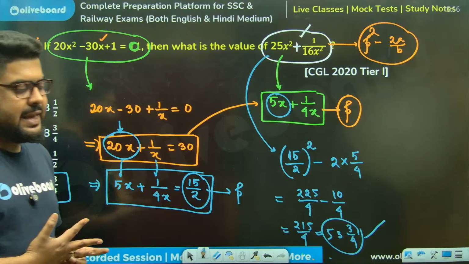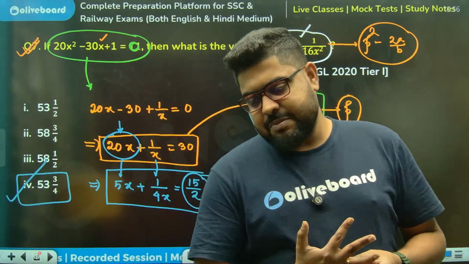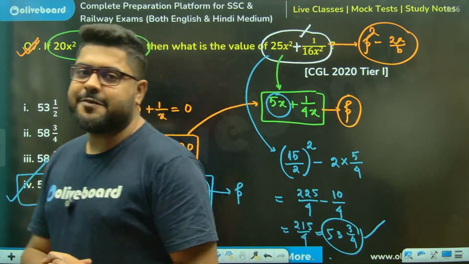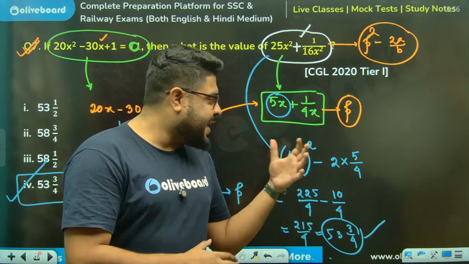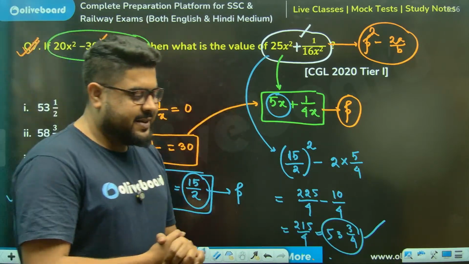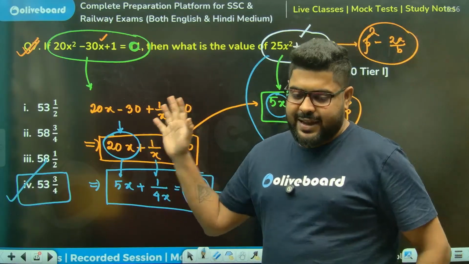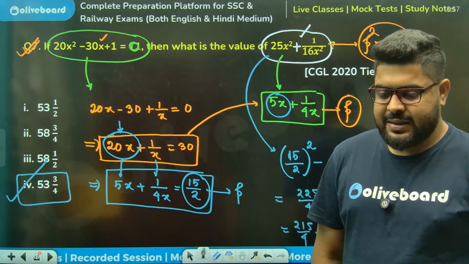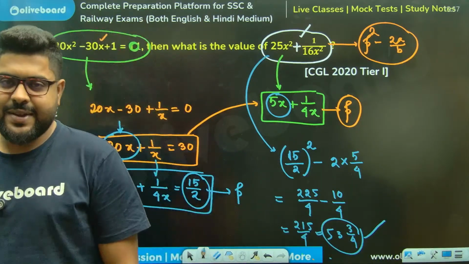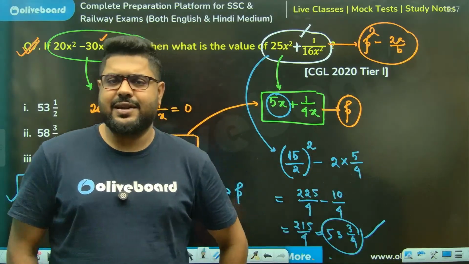Is this clear? Is this 100% clear to each and every one of you guys? So this was your first class of algebra, where we have learned a little bit of the basic things like the single variable algebra. Again, the single variable algebra is not over. This is only 70-80% done, you can say.